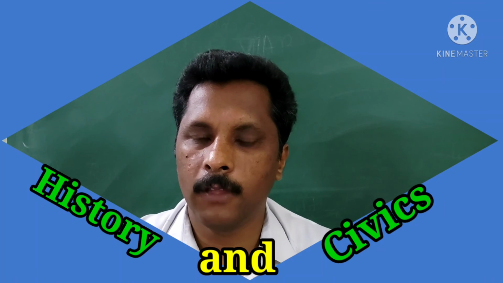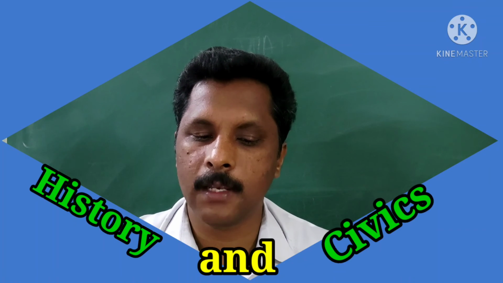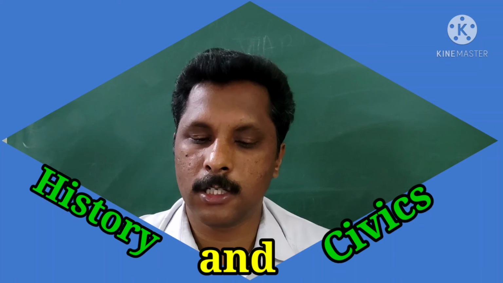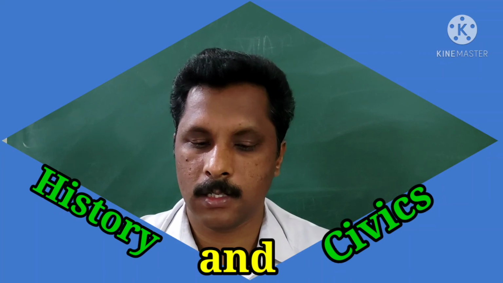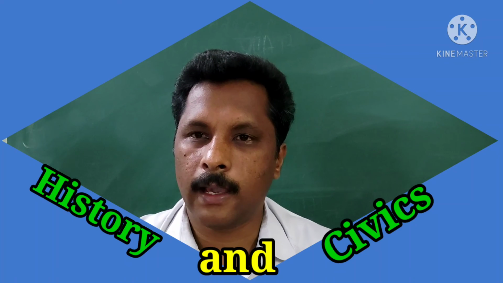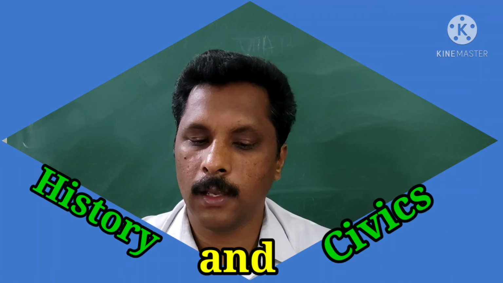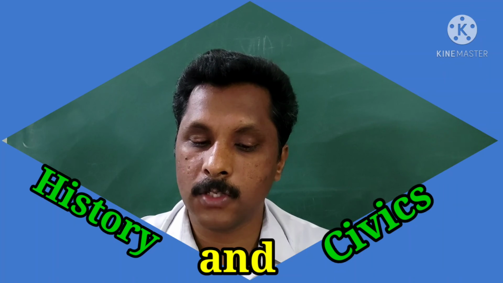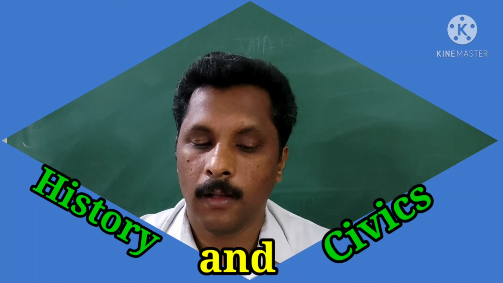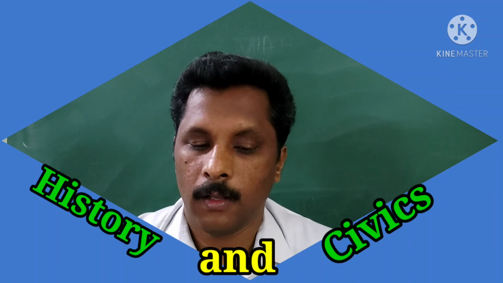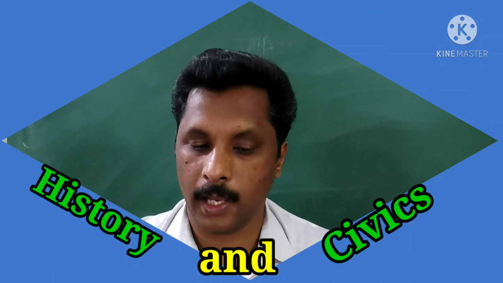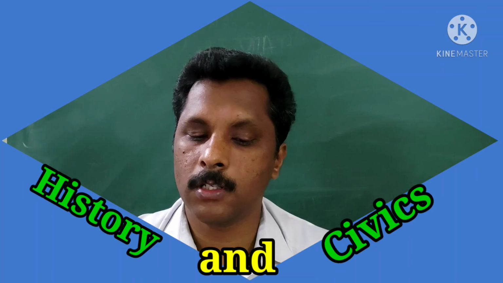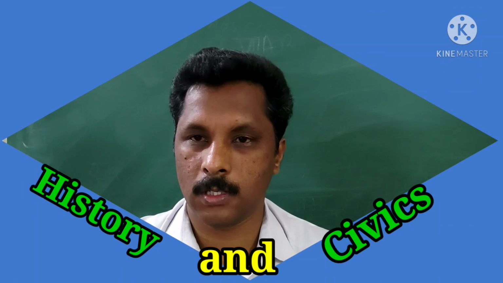Moreover, the victory of the Turks over the Byzantine Empire led many Christians to believe that their religion was under threat. It was against this background that in 1095 CE, Pope Urban II urged the Christians to go on a holy war or crusade and recapture Jerusalem from the Turks.